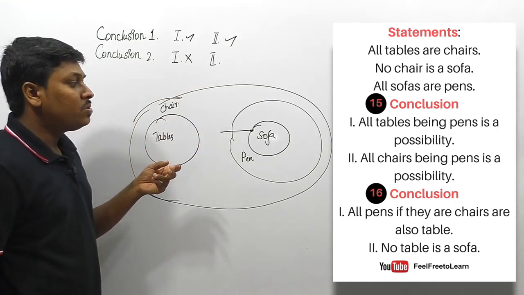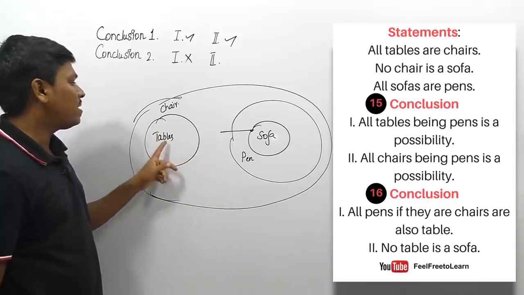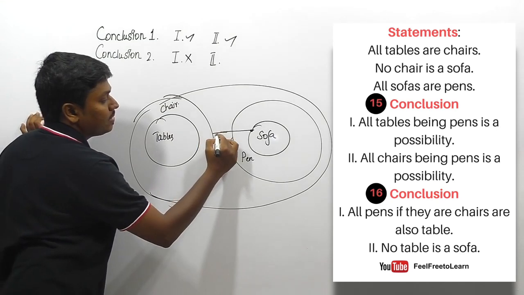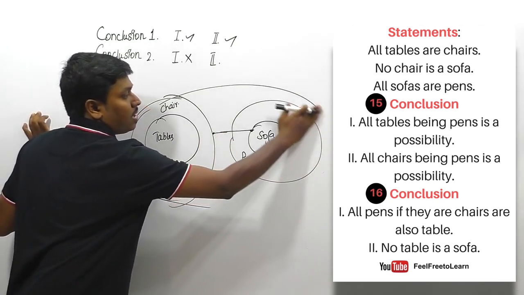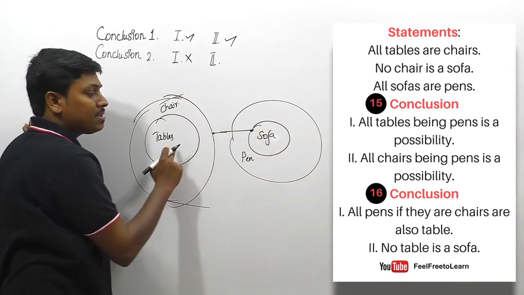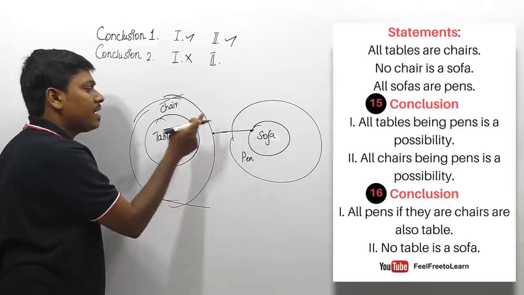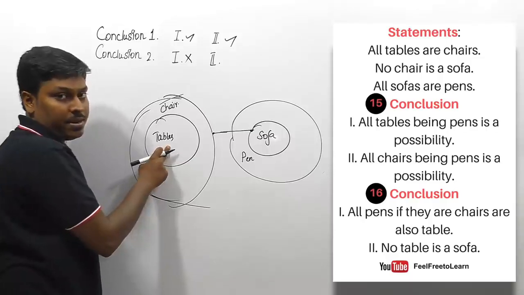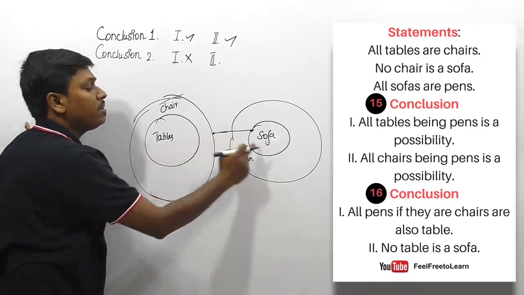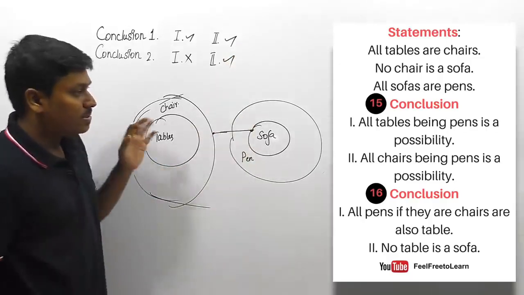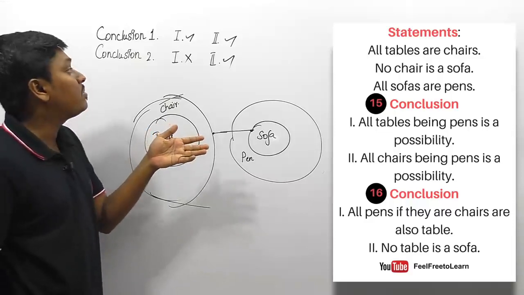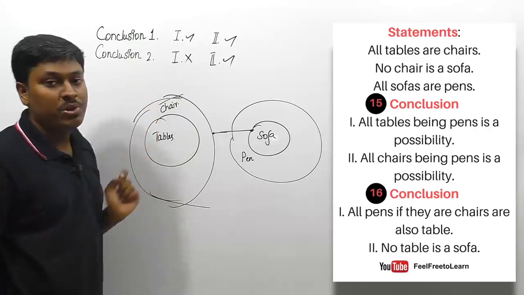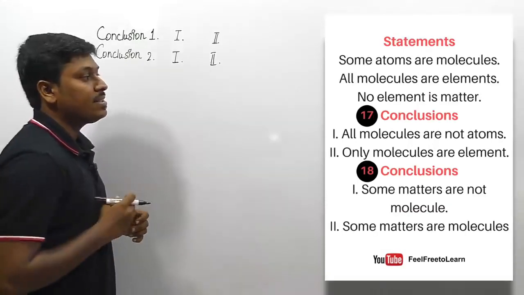Conclusion number 2: no table is a sofa, which is exactly correct. Why? Because we already know this will be chair. Now they are saying no table is a sofa. There is no possible of connecting sofa with chair, and also no possible of connecting sofa with table, so the conclusion no table is sofa is exactly correct. So finally, for this syllogism question, in the first set both follow, and in the second set conclusion number 2 alone follows.